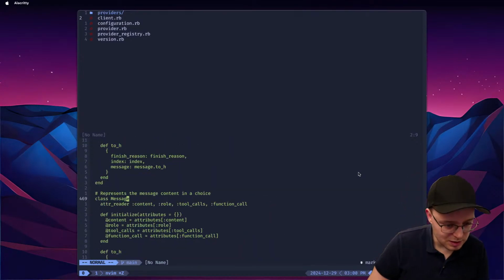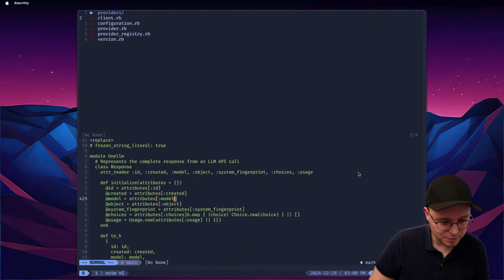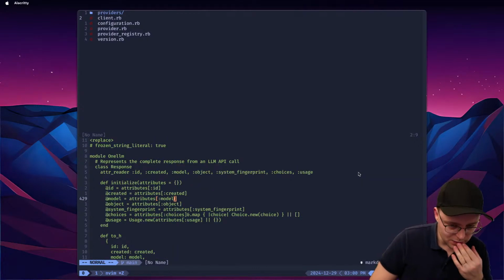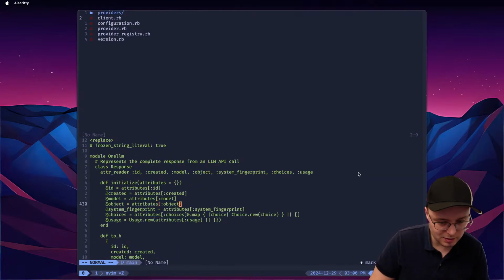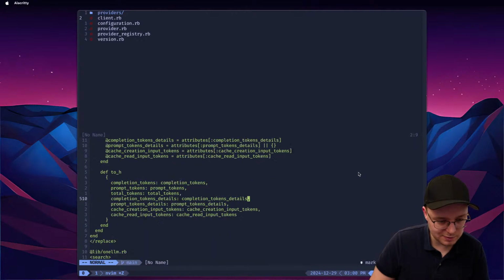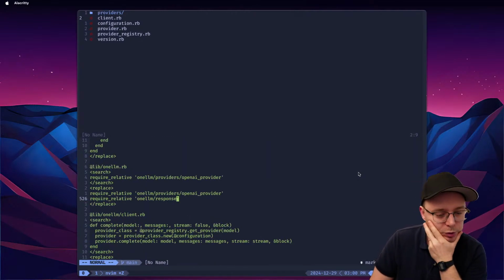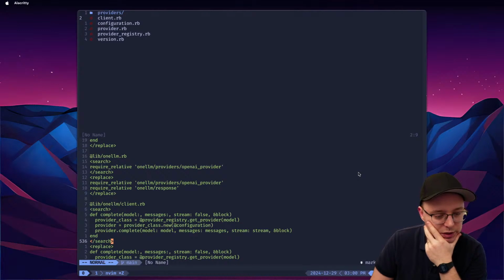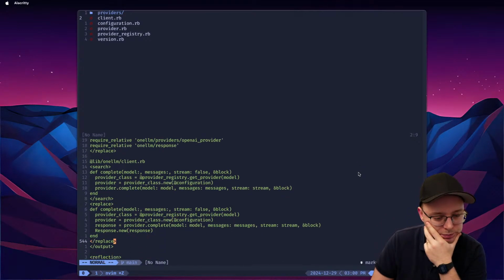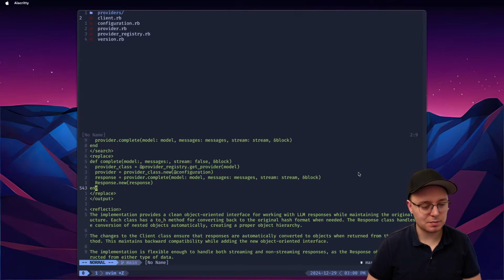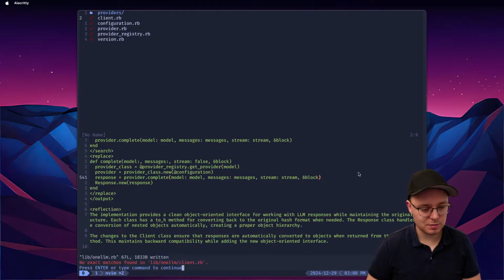Okay, so one thing that I'm not sure about is how do I, okay, so I give it, okay, and then it does everything by itself. Okay, which is good. So now we'll have this, we'll add the response there somewhere, and then bam, flash provides a clean object. Oh, there's one mismatch.